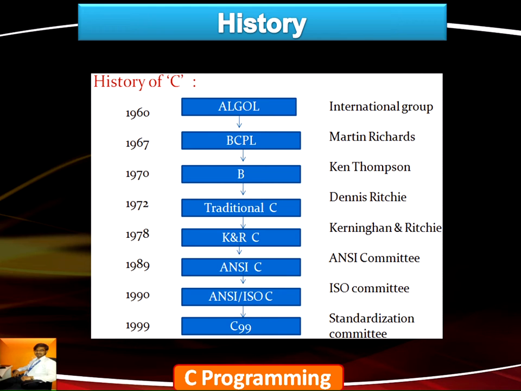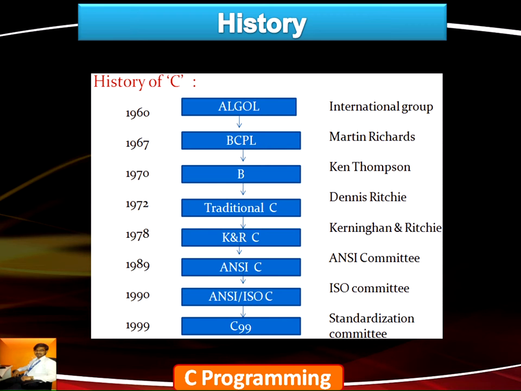In 1972, traditional C was designed by Dennis Ritchie, and later Kernighan and Dennis Ritchie together released a book, K&R C, in the year 1978. In order to standardize the C language and make it known to the world, ANSI and ISO standardized the entire language, with all the different types of libraries, and released it into the market.